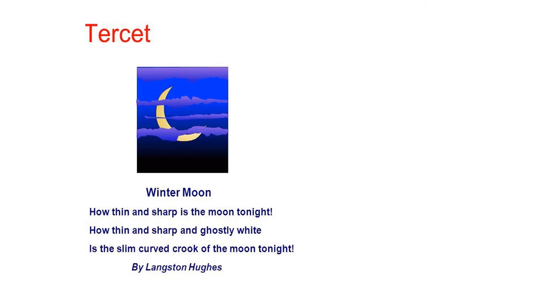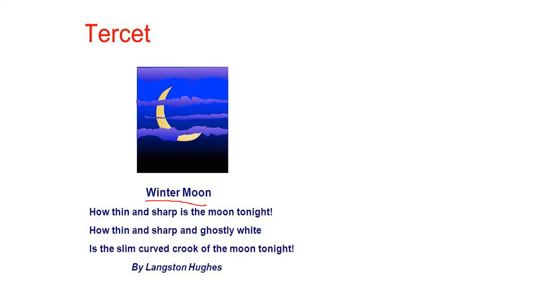All right, let's have an example here. This is an example of a tercet poem. As you can see, how many lines do we have? That's right. We have 3 lines here. So this is a 3 line stanza poem. This is entitled Winter Moon. How thin and sharp is the moon tonight? How thin and sharp and ghostly white is the slim curved crook of the moon tonight?